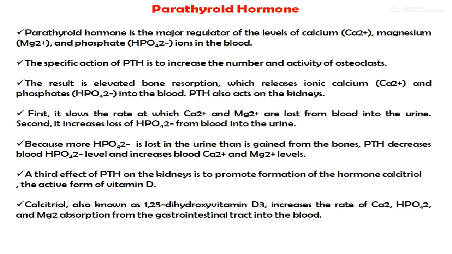The third effect of parathyroid hormone on the kidney is to promote the formation of the hormone calcitriol, the active form of vitamin D. The calcitriol, also known as 1,25-dihydroxy vitamin D3, increases the rate of calcium, phosphate and magnesium absorption from the gastrointestinal tract into the blood.